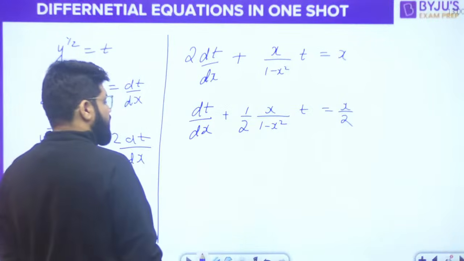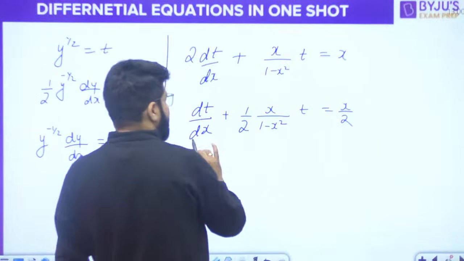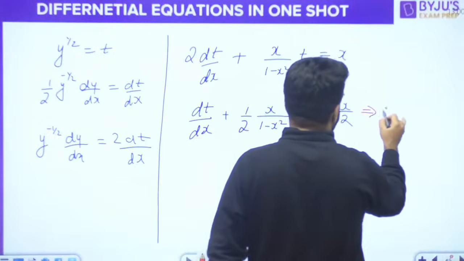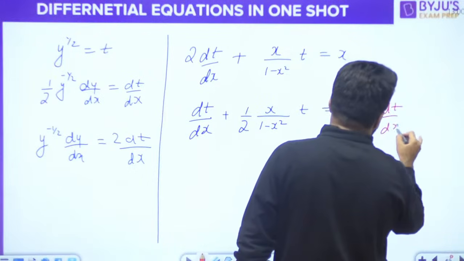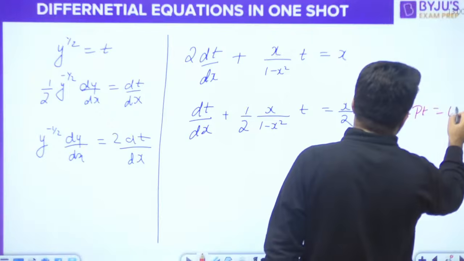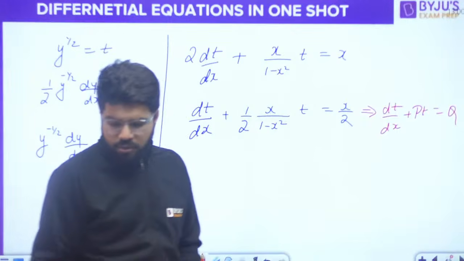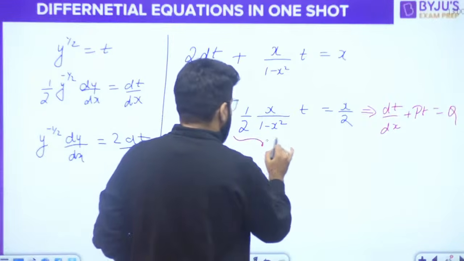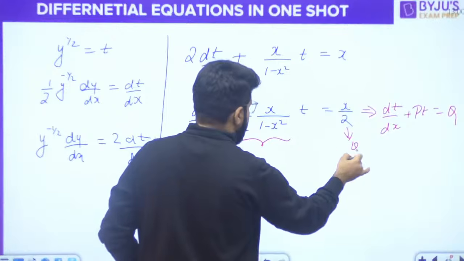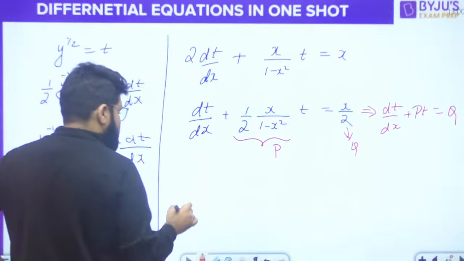This is of the form dt by dx plus pt is equal to q, a linear differential equation. P and q should be functions of x. Yes, this is q and this is p.